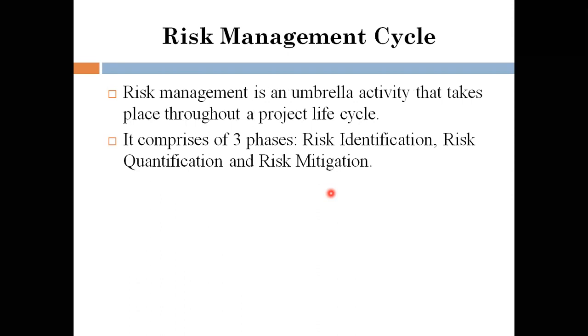In a project life cycle we talk about plan, analyze, design, implement, test, and maintenance, and risk may happen at any stage: planning, analysis, design, or any other. It does not ensure that risk will happen at a particular stage or in a particular scenario. Risk happens unexpectedly, at unexpected times.